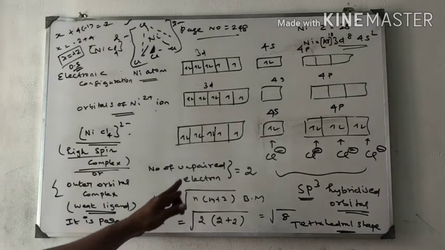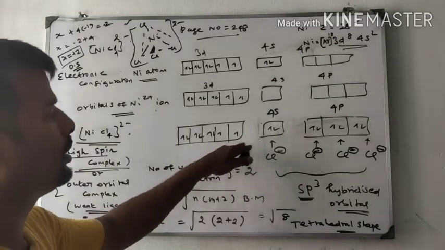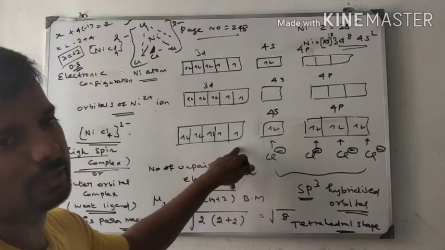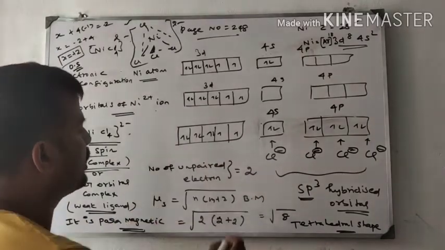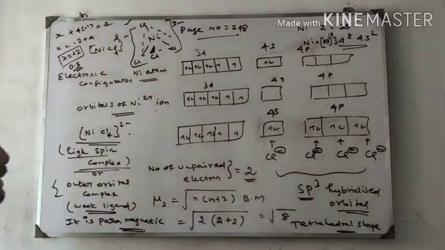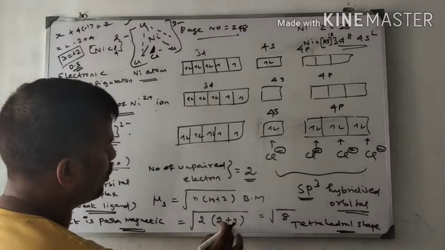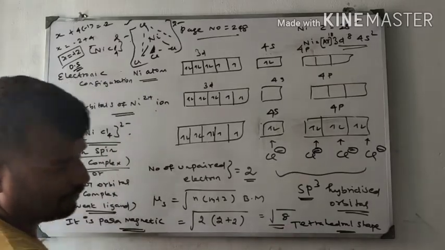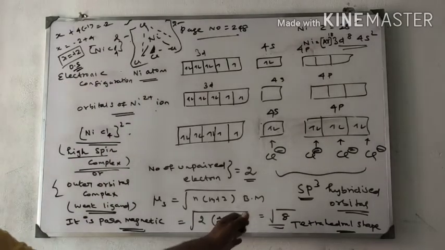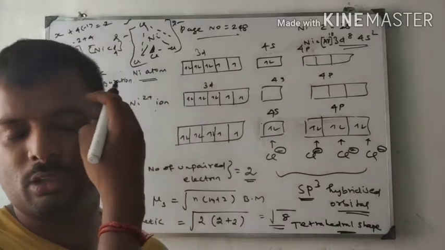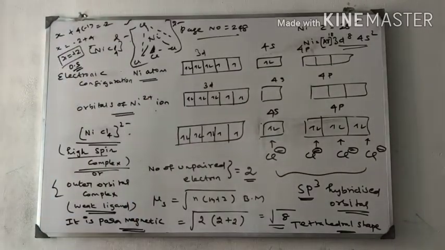Next, I have to check how many unpaired electrons are present in the structure. 2 unpaired electrons are present. So number of unpaired electrons is equal to 2. Spin only magnetic moment is equal to root of n into n plus 2 Bohr magneton, 2 into 2 plus 2, root 8. This is enough. If you want to remove the square bracket, you can write the answer. That is good. Next, it is paramagnetic, because of unpaired electrons. So go through one time. Very simple. It is a textbook based problem.